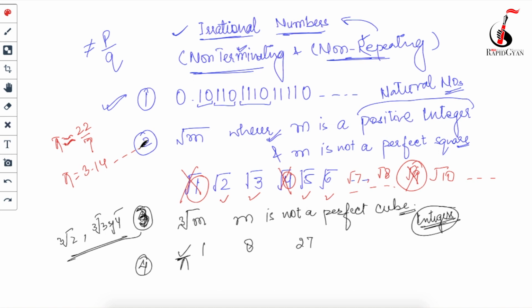So the nearest rational number which is equivalent to pi, not exactly equal, but equivalent to pi, is 22 by 7. Okay, so there is a very big difference between pi and 22 by 7. 22 by 7 is a rational number, whereas pi is an irrational number. Okay, so pi is also an irrational number. Alright guys.